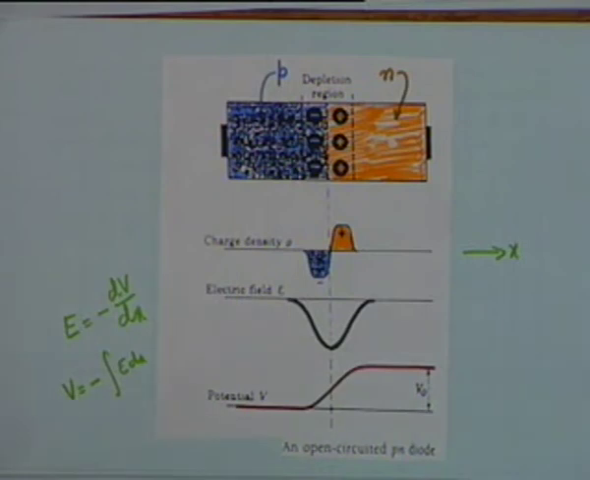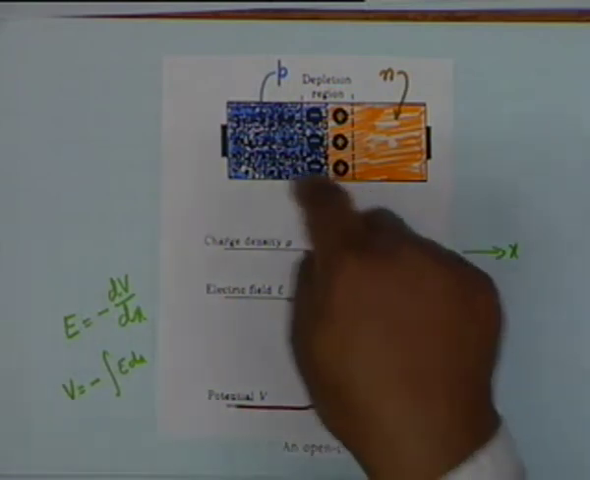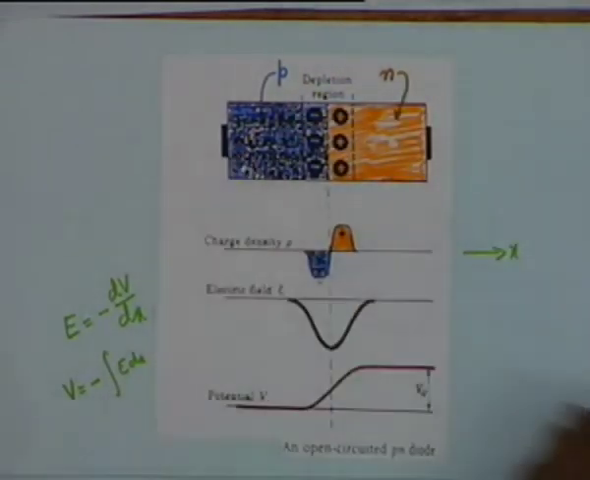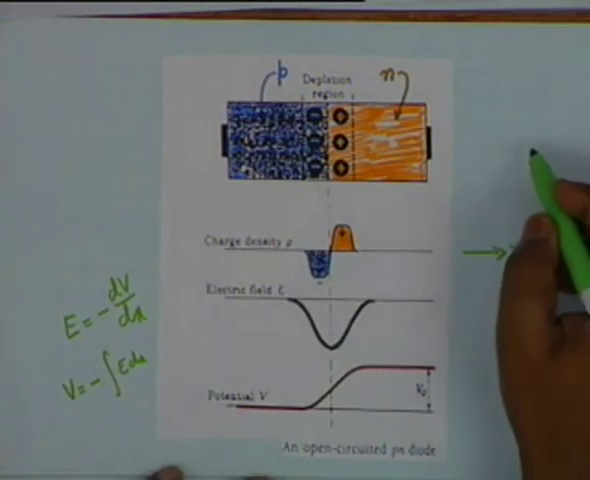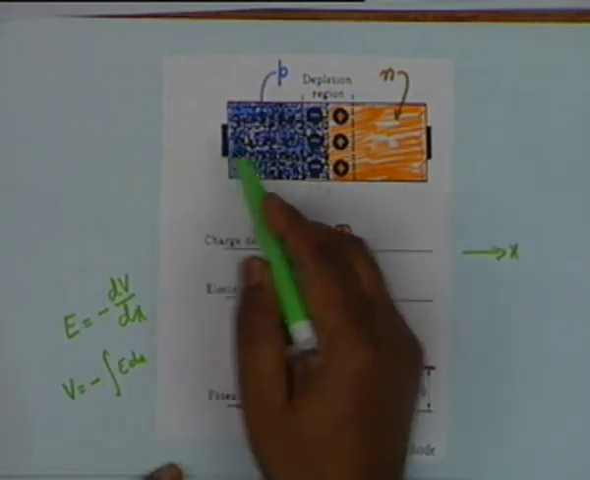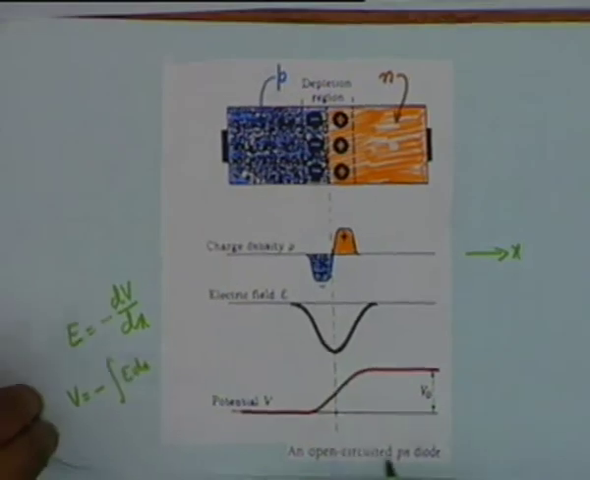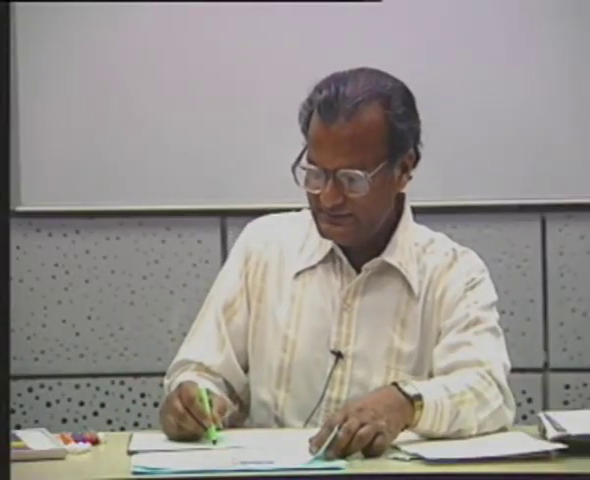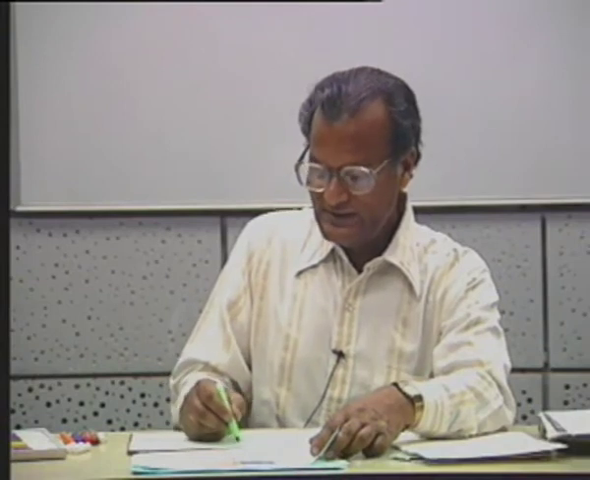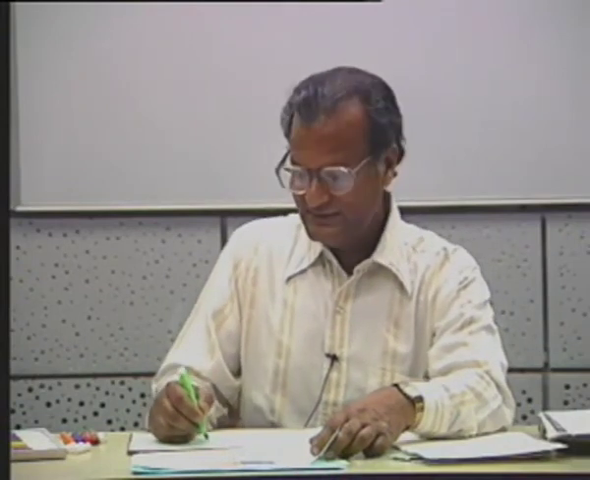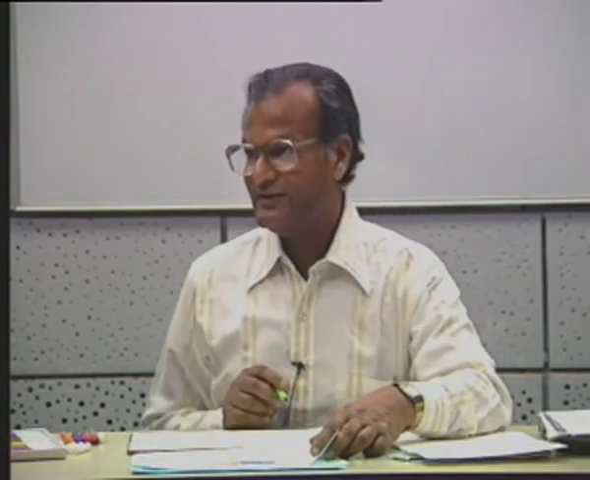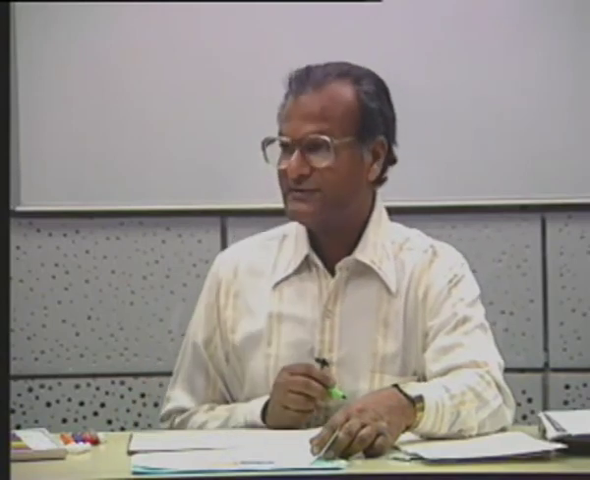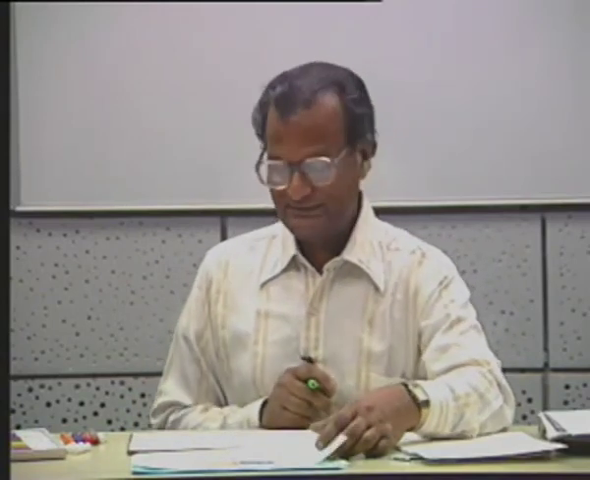But the important point is what happens when I connect a battery from the p-type material to the n-type material. Let us say I connect the positive terminal of the battery to P, to this contact, and the negative terminal to the other contact. Schematically, we represent a diode like this, where the left hand side is the p-type material and this is the n-type contact, all right. Now if I connect a battery like this, what happens?